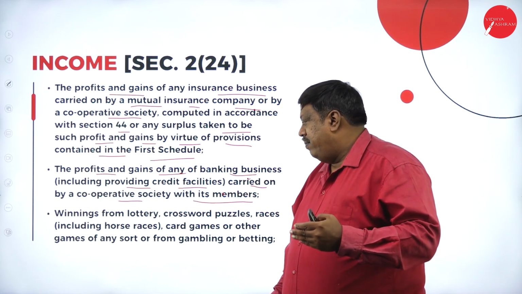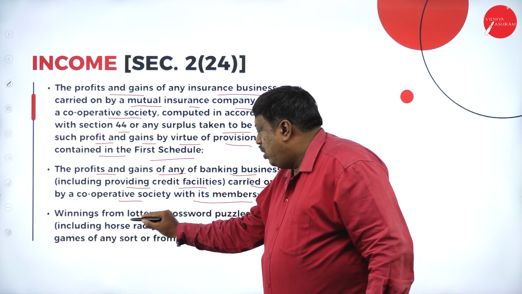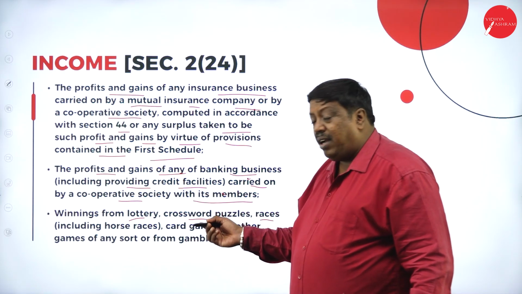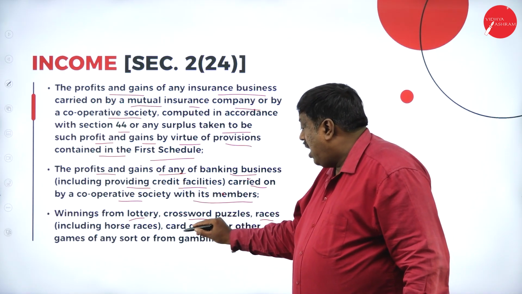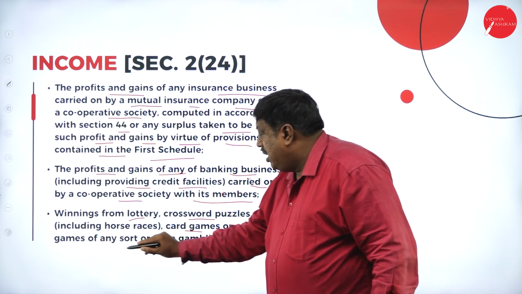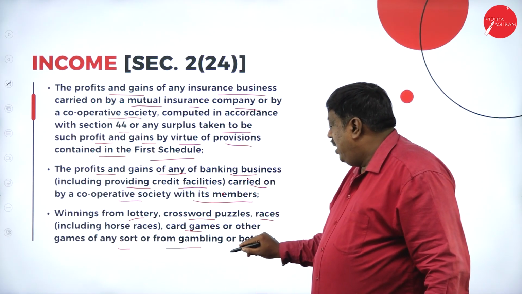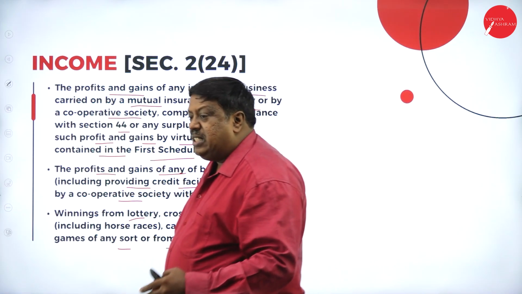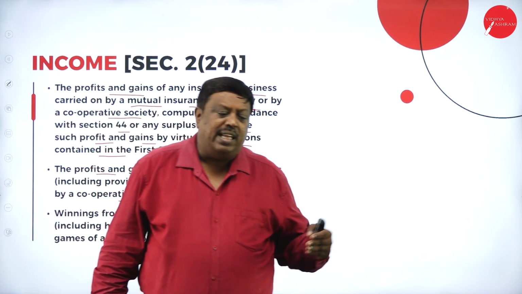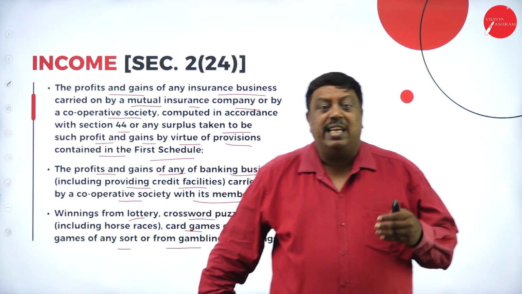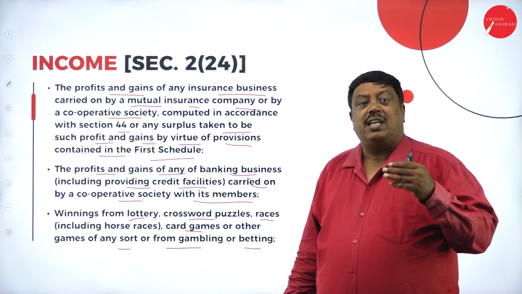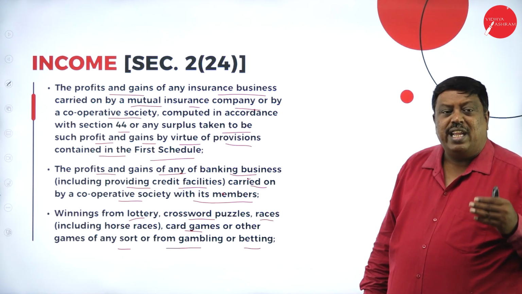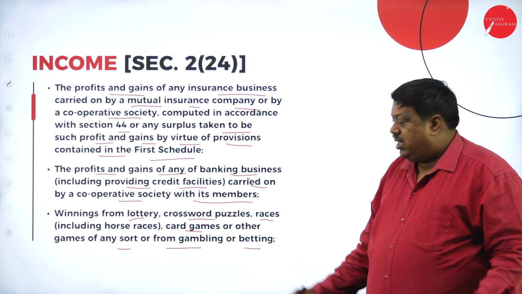It is taxable. Any winning from lottery, crossword puzzles, horse races, car race, bike race, card games, other games, or any sort of gambling or betting. Whatever the source may be, if you receive income, it is taxable in the hands of the person and it is treated as income under section 2 subclause 24, taxable under the head of income from other sources.